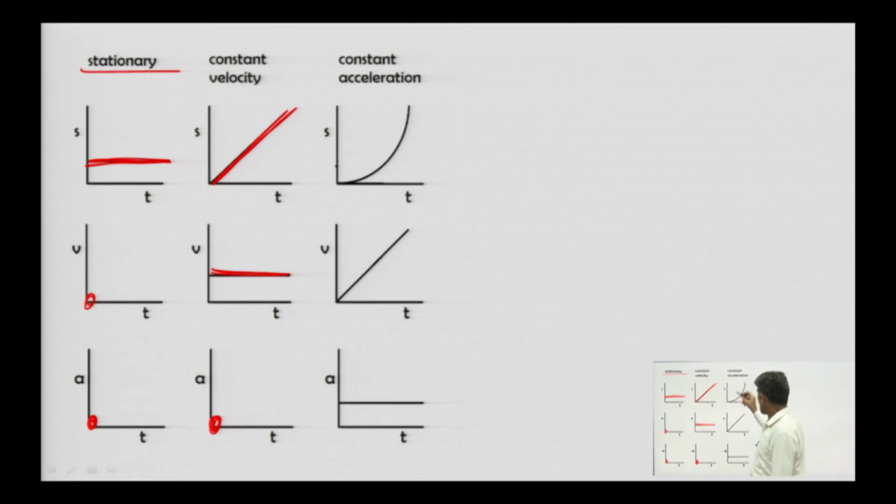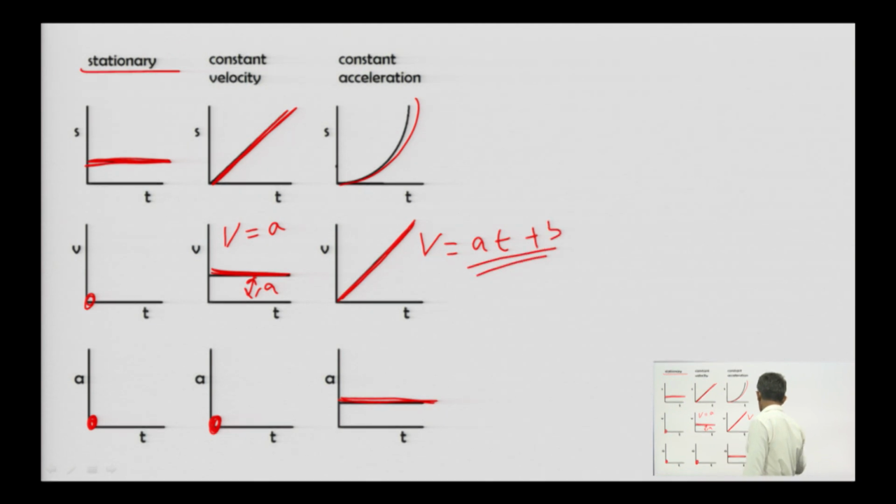Okay. Constant acceleration means at different time intervals we have a constant value of acceleration. Okay. Then this graph is linear and this is curvilinear. Okay, this is curvilinear. So, V will be a function of some constant value. Okay, say this value is a. So, it is a constant value. Here it will be at plus b. Okay. It is in this form.